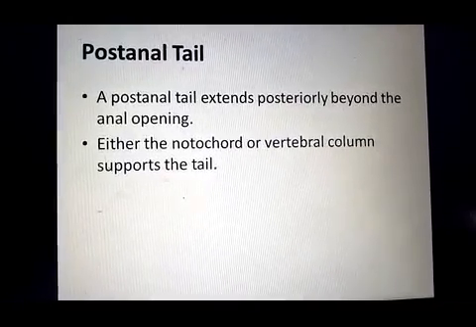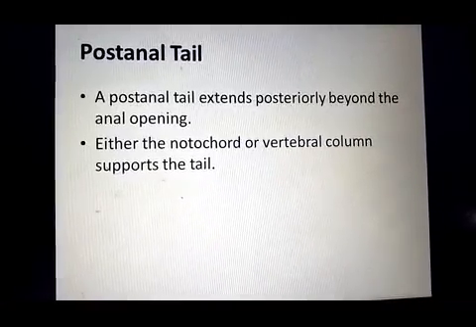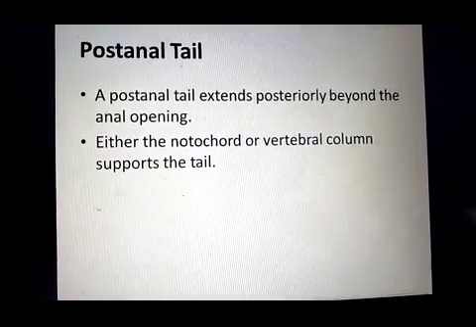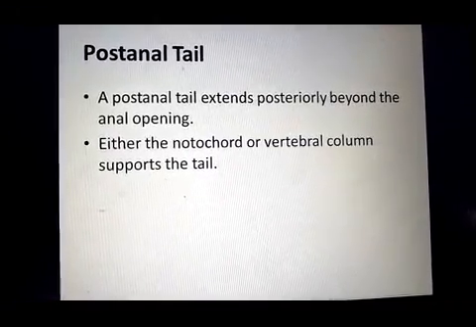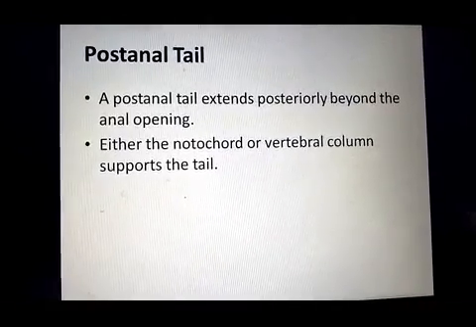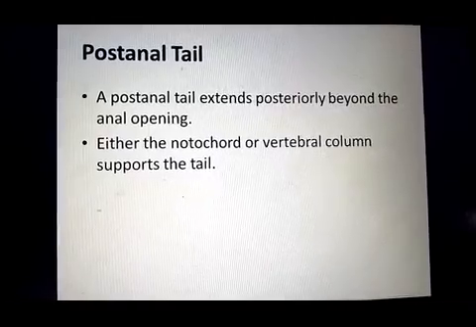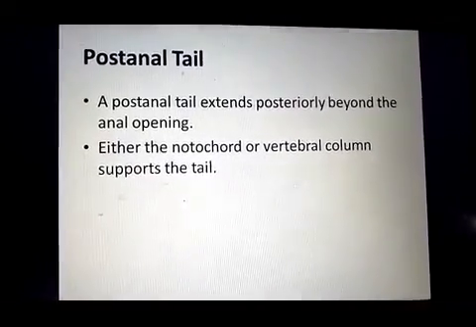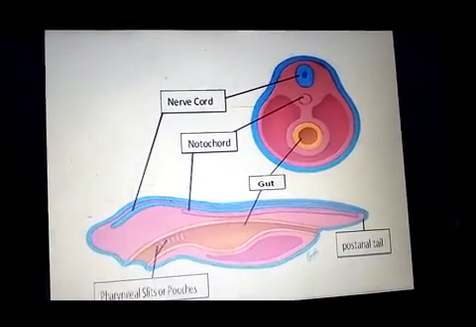In earlier chordates, the subphylum Urochordata and Cephalochordata, it is supported by the notochord, and in the subphylum Vertebrata, this post anal tail is supported by the vertebral column. So these are the basic characteristics of phylum Chordata.